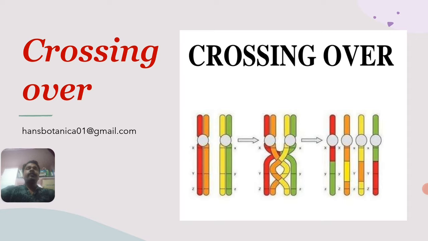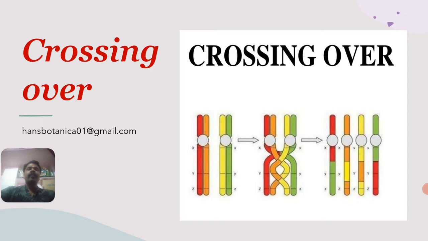At the time of meiosis, there is prophase 1, which consists of 5 substages. Out of these 5 substages, one stage is zygotene, and after that pachytene. During zygotene, chromosomes undergo pairing of two identical chromosomes which come from the two different parents, maternal and paternal.